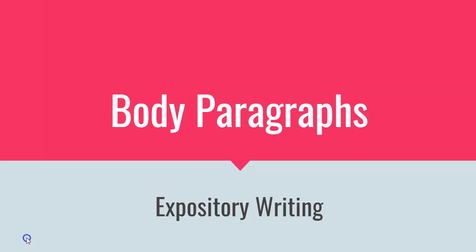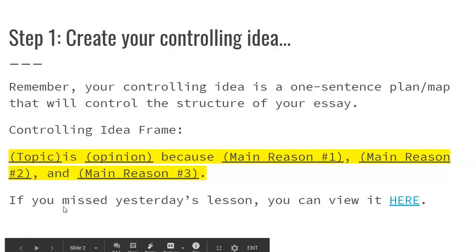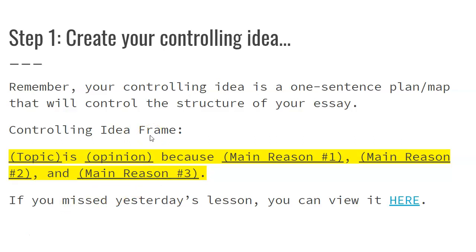All right, today as you continue on making or writing your expository essay, we're going to create our body paragraphs. And remember, our body paragraphs actually come from your controlling idea. That controlling idea is a one-sentence plan or a one-sentence map that should control the structure of your essay. So your controlling idea frame is right here. The topic is your opinion because main reason 1, main reason 2, main reason 3. Remember, each of these main reasons is going to be its own body paragraph.